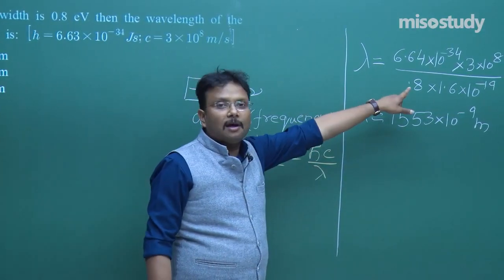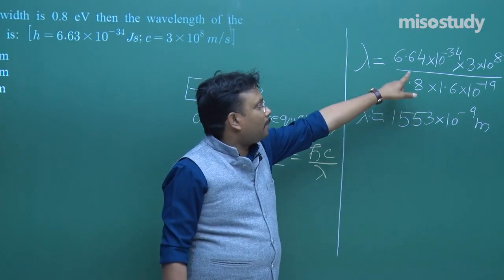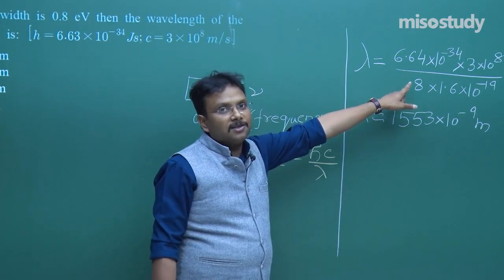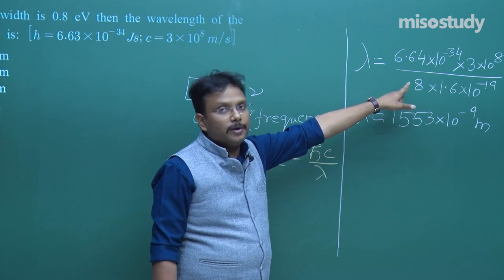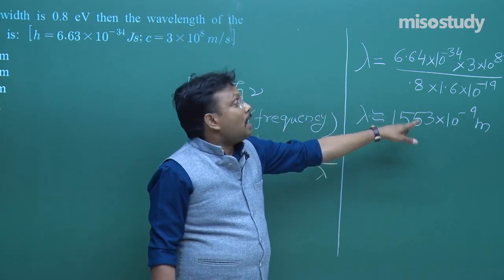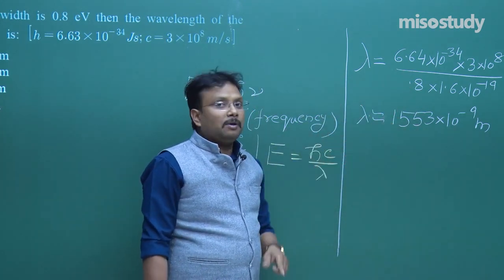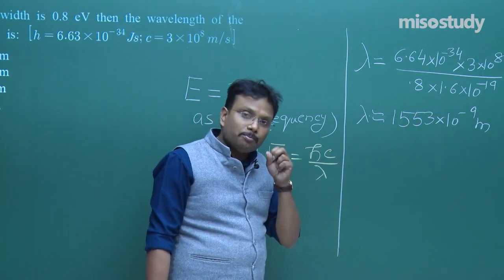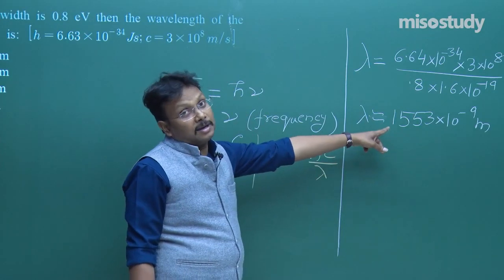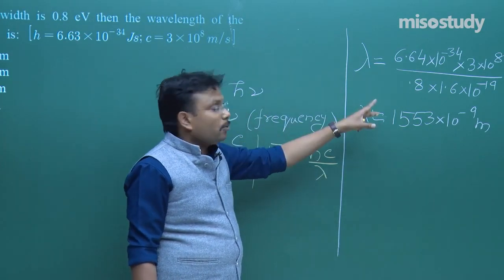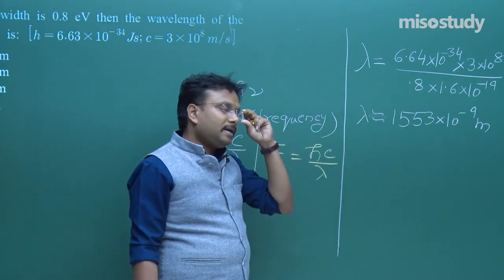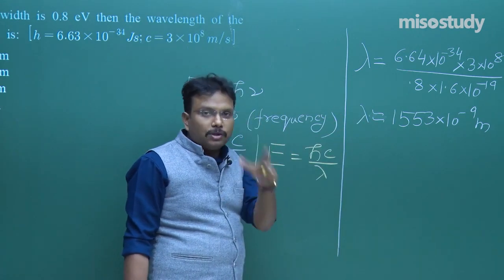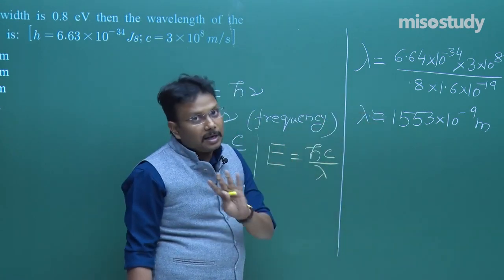Imagine yourself in an examination hall, and you have to multiply and divide these numbers. Then the situation is going to be different. If you are not comfortable with basic calculations, which you should be, then things are going to be slightly difficult. These questions are very simple, but they will consume 2-3 minutes just because of the calculation involved.